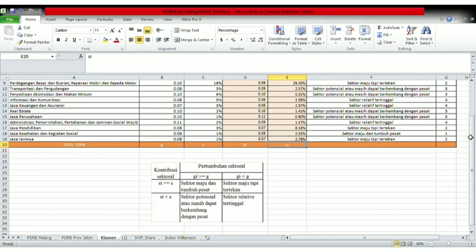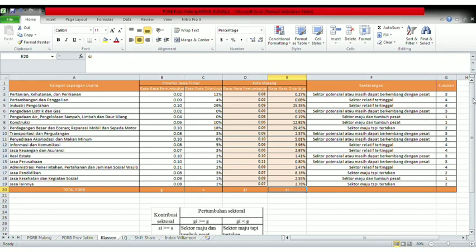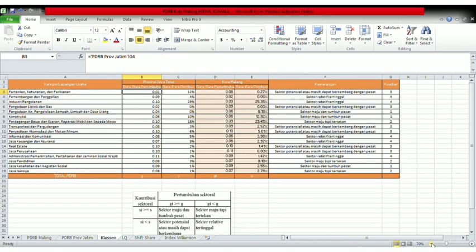Okay, we see in the category of agricultural business, forestry and fisheries, GI is greater than G. Then in this category, it is included in quadrant 1 or 3. Then we see that SE is smaller than S. So this category is included in quadrant 3, namely the potential sector that can still develop rapidly.